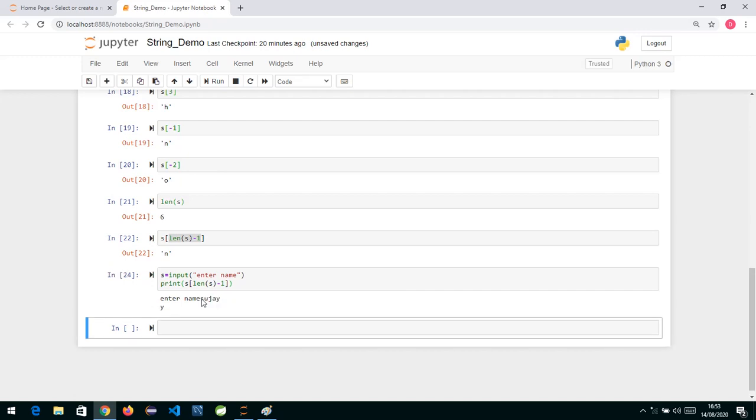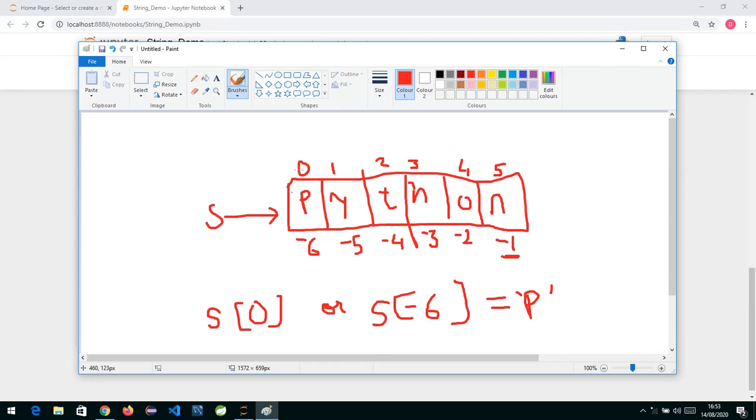So in Python, both indexes are supported, positive and negative. Positive index will always start with 0. Accordingly it will be 0, 1, 2, 3, 4, 5. And for negative indexing, the index of the last character will be -1, so -1, -2, -3, -4, -5 and -6, accordingly it will go.